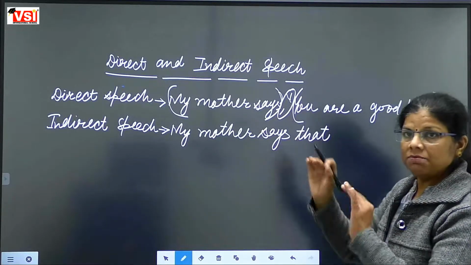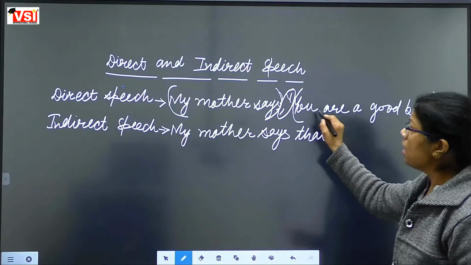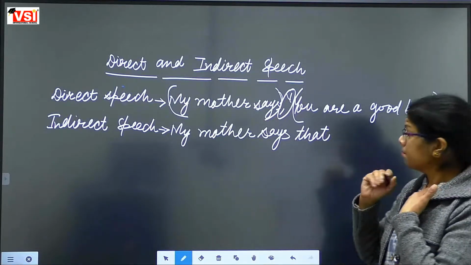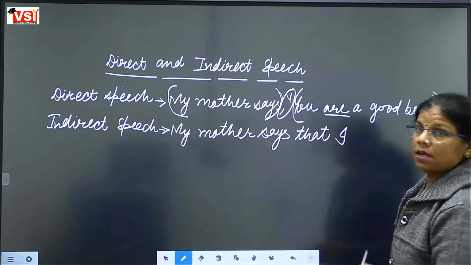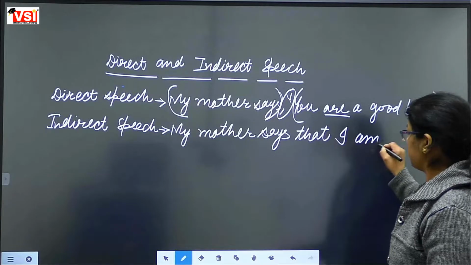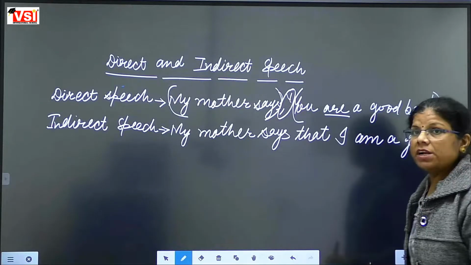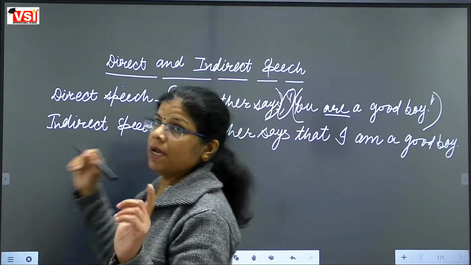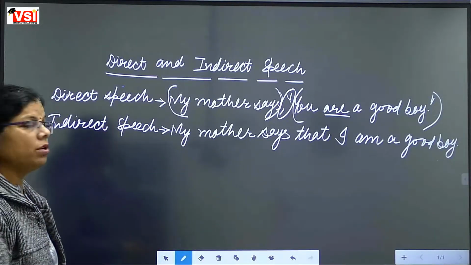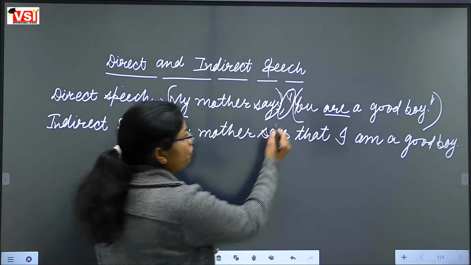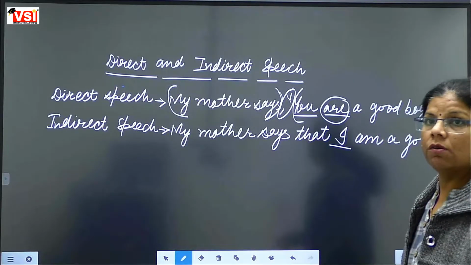First I am just giving you an example of a direct speech sentence and an indirect speech sentence. You are a good boy. My mother says that you will be changed into I. I के साथ आर कभी नहीं यूज होता. I am a good boy. I know that you people did not understand still. मुझे पता है कि आप लोगों को अभी कुछ भी नहीं समझ में आया होगा. धीरे धीरे समझ में आएगा. Slowly and gradually you will understand how this you will be changed into I, how R is changed into M, and some other rules also.